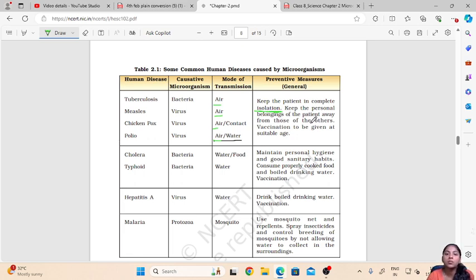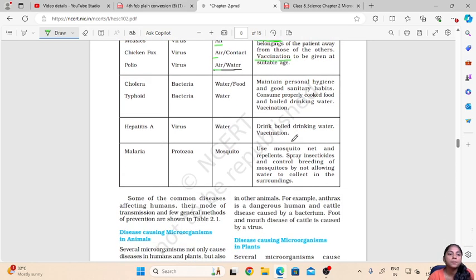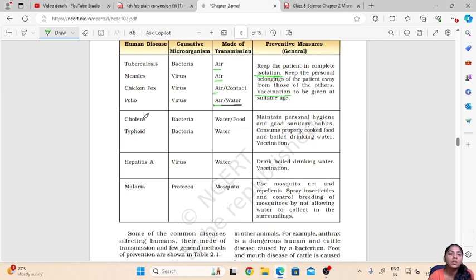Then vaccination should be given at a suitable age. As we have already learned, we are mostly given the vaccination at early ages. So the vaccinations can prevent these diseases. Then we have the waterborne diseases, that is cholera and typhoid. Both cholera and typhoid are caused by bacteria. Cholera can be transmitted through water and food, and typhoid is transmitted through water.